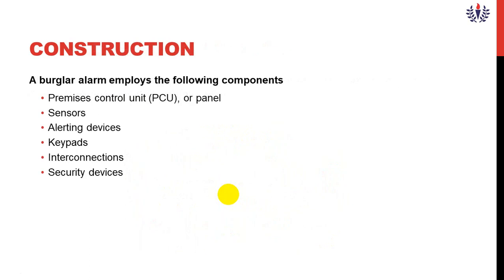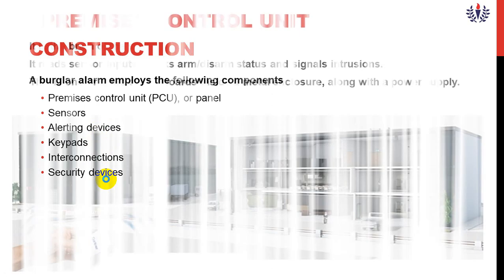Construction of this burglar alarm: there are 6 parameters. One is PCU. PCU stands for premises control unit, or panel. Second one is sensor. Third one, alerting device. Fourth one, keypads. Fifth one, interconnections. Sixth one, security devices. There are 6 parameters: premises control unit, sensor, alerting device, keypads, interconnections, security devices.